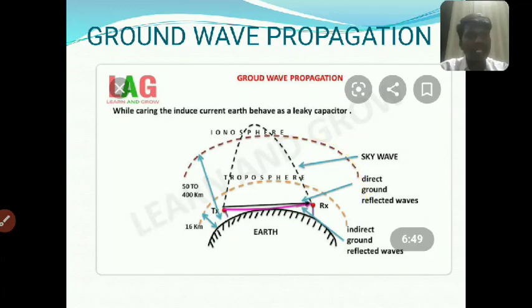In this case, the ground wave will propagate through the earth surface, as direct ground reflected waves or indirect ground reflected waves. This is the figure of ground wave propagation. And what are its uses, or how does it act in electromagnetic wave propagation?